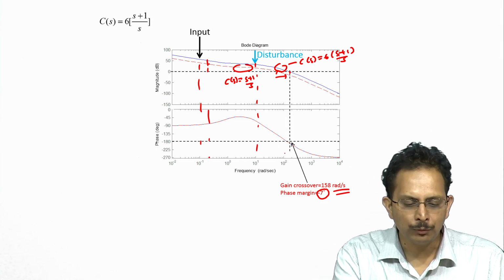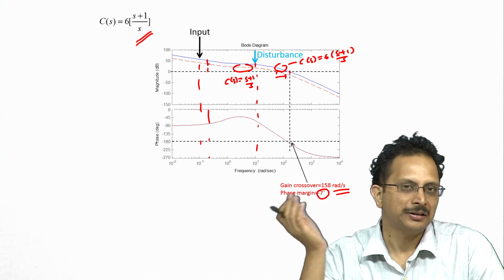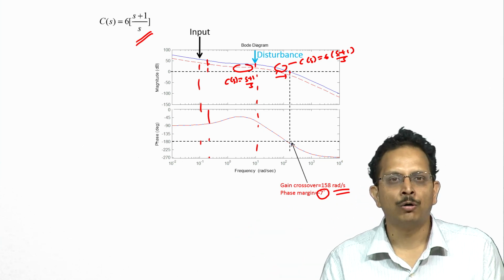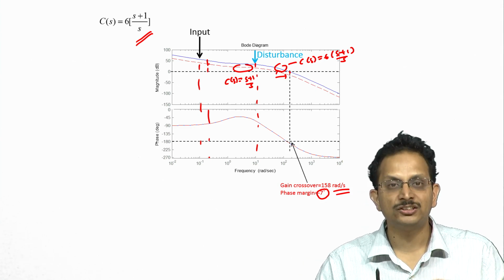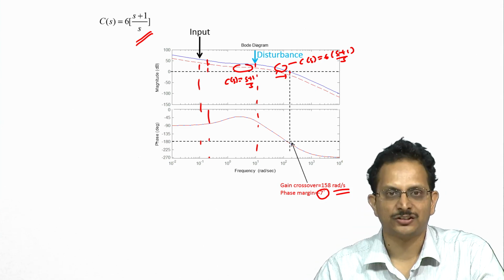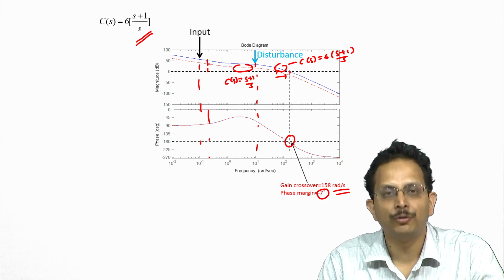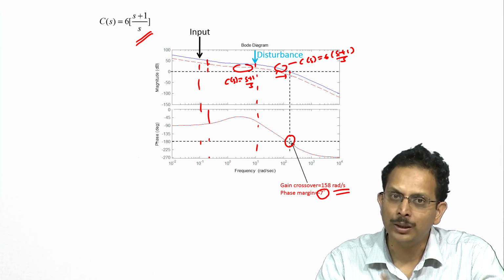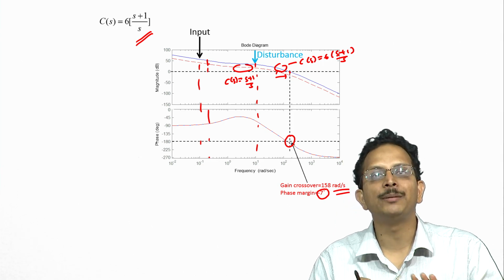So, if one were to adopt this controller, we will be meeting our performance requirements, but we have an unstable closed loop system on our hands. So, on the whole we will not be able to implement a stable closed loop system, and this is a problem that requires immediate attention. Now, as we discussed, the key problem that one has to address here is the problem of this poor phase lag near the gain crossover frequency. If we can address this one problem alone, then we are done, because our performance specifications have already been met.